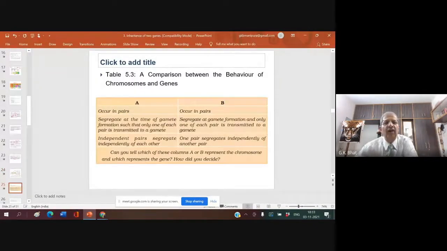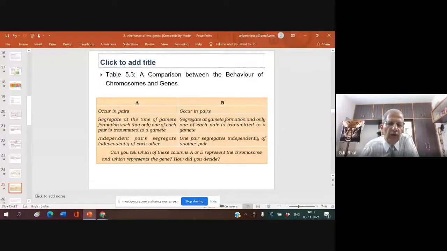Now the question is the comparison between the behavior of chromosomes and genes. Occurs in pair. Segregate at the time of gamete formation such that only one of each pair is transmitted to a gamete. Independent pairs segregate independently of each other. One pair segregates independently of another pair. Now they have asked in this which is chromosome and which is gene.